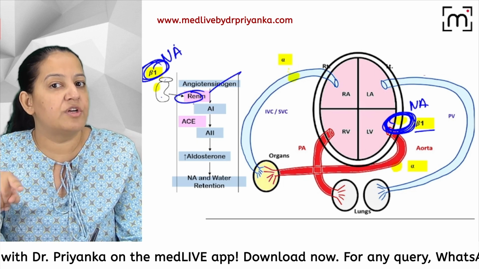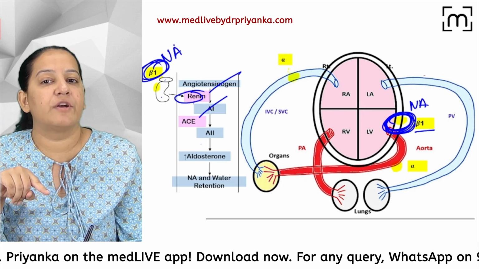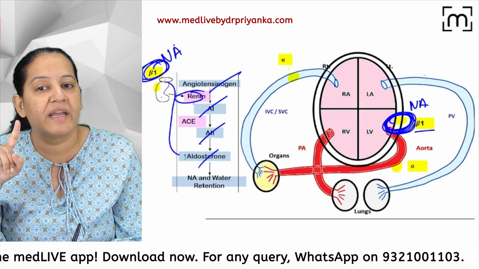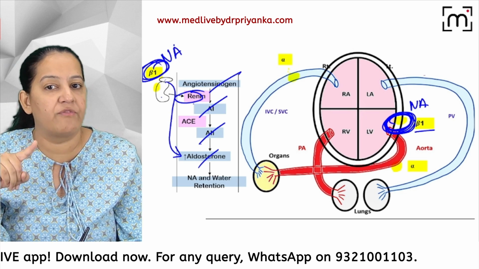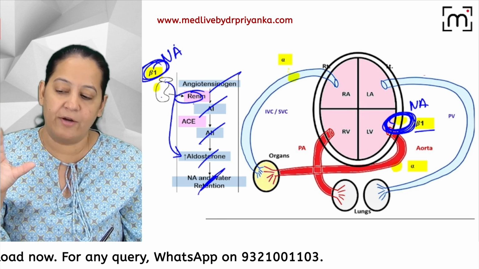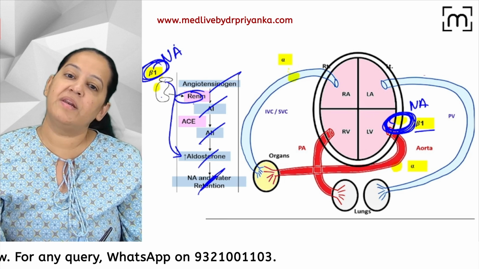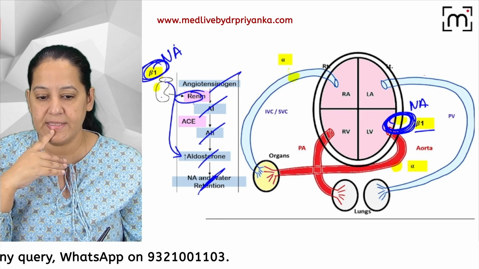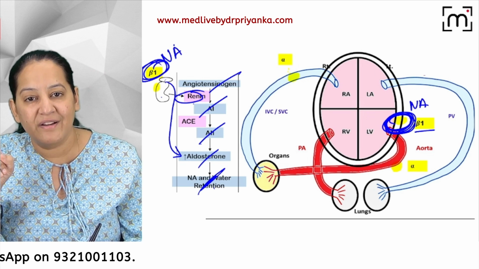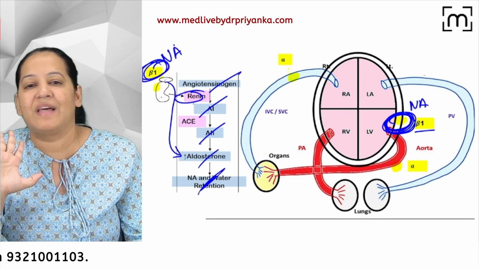Renin converts angiotensinogen to angiotensin 1. Angiotensin 1 will convert into angiotensin 2. Angiotensin 2 will cause secretion of aldosterone from the adrenal gland. This aldosterone causes sodium and water retention. Are you getting my point? This aldosterone will cause sodium retention and water retention. Say yes. So more sodium, more water, it will increase the preload on the heart. So that is not good.